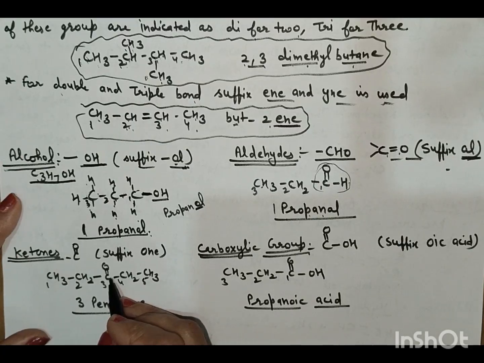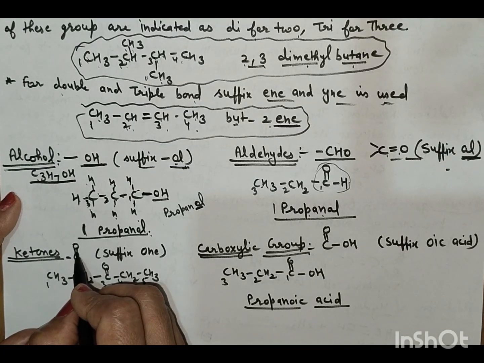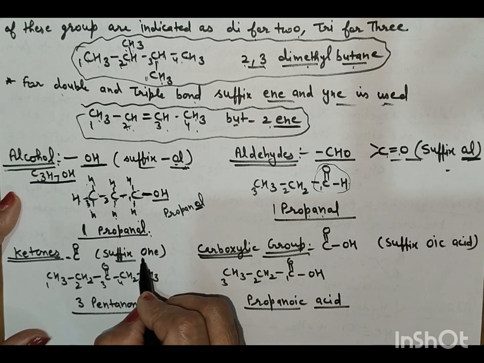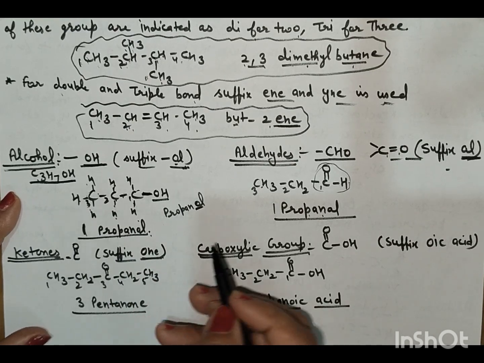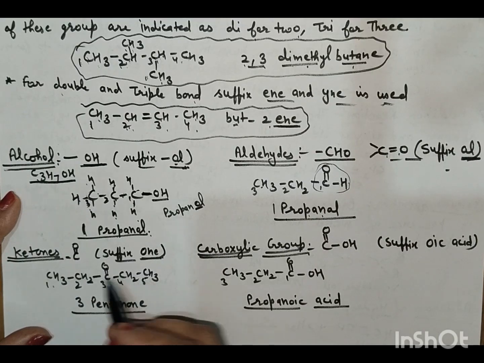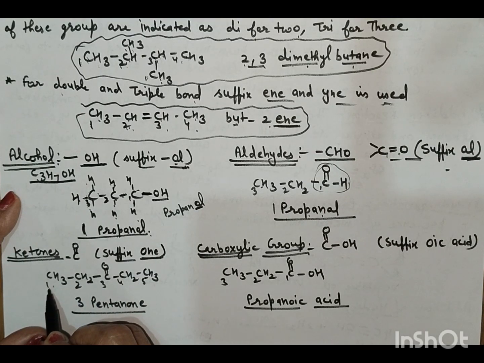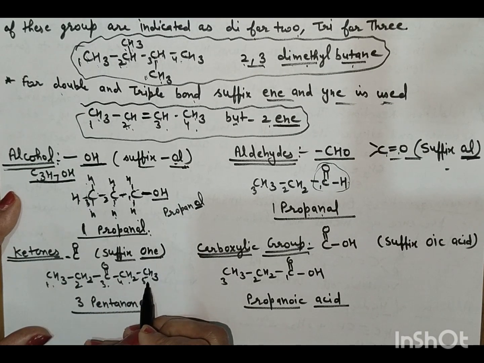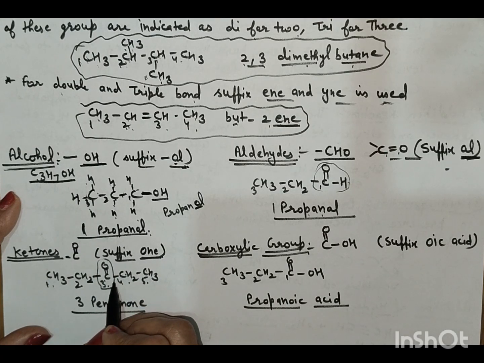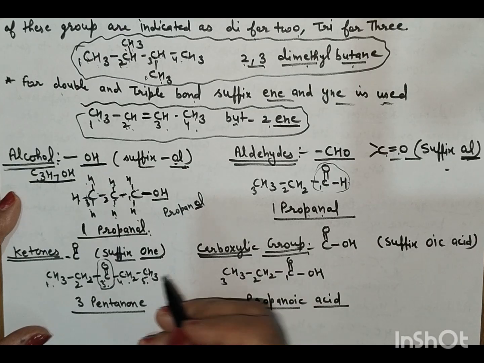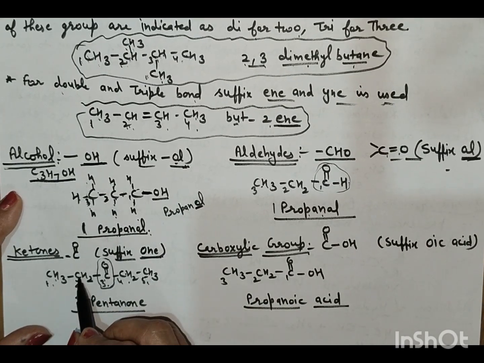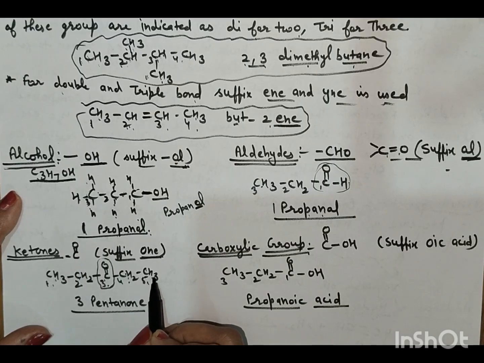Now ketones have the functional group C double bond O, and the suffix is -one. Now we will write the name of this compound. First select the longest chain, 1, 2, 3, 4, 5. The functional group is at the same position from both sides, so we can number from either side. The longest chain is 5: methane, ethane, propane, butane, pentane.